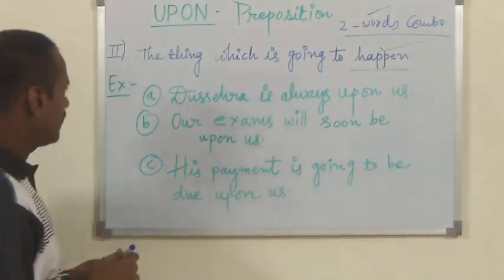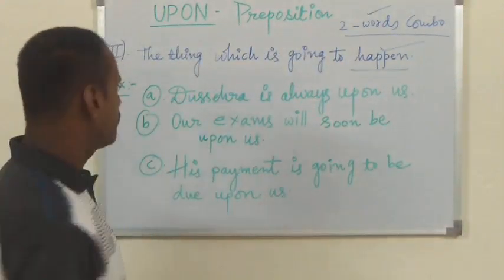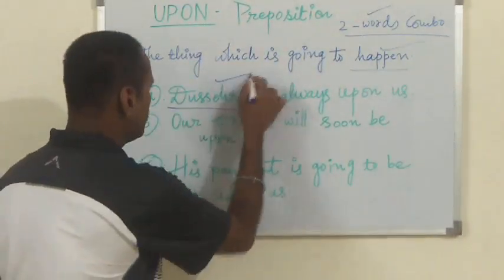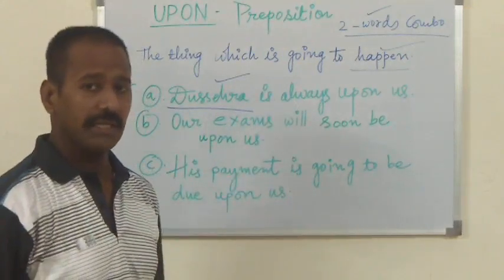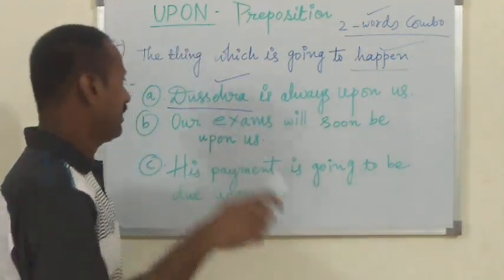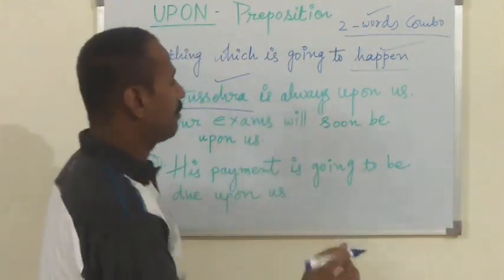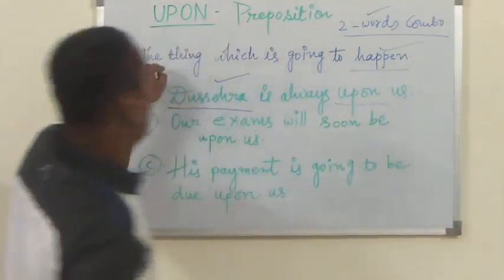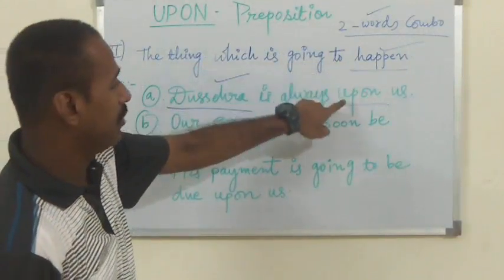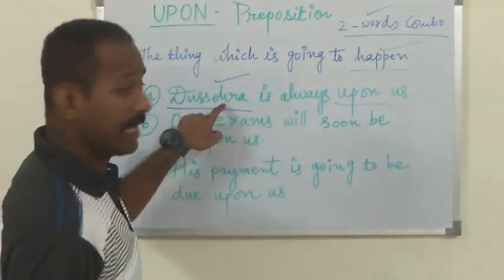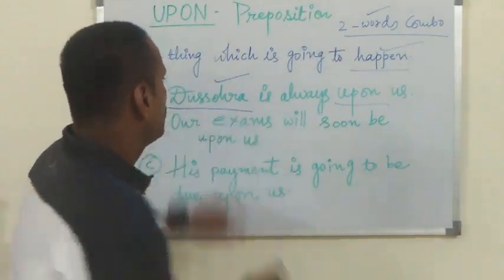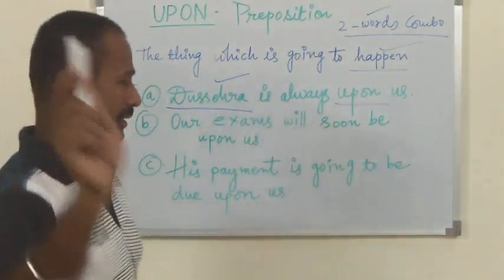So, we can understand it here by a simple example. Number 1. Suppose this Dasara festival. It comes always. This year, next year. It will not stop anywhere. It will come again and again, habitually. Dasara is always upon us. When the thing is going to happen, there we can use the preposition upon. Dasara बार बार आता है, हर बार हम त्योहार मनाते हैं, every year, हर बार, हर साल. So Dasara is always upon us.